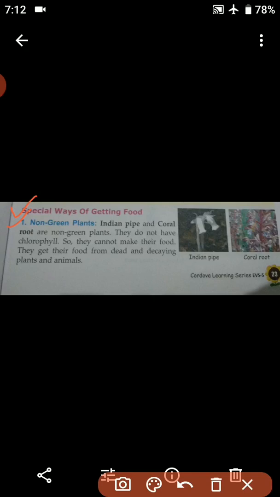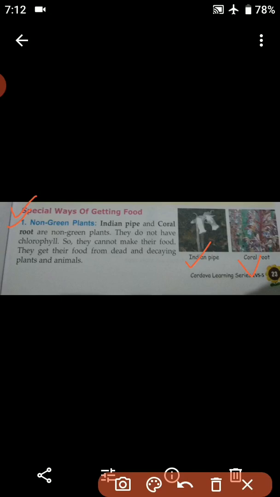By the name only you can understand they are non-green plants, which means they do not have chlorophyll. You see, Indian pine and coral root are non-green plants. Since they do not have chlorophyll, they cannot make their own food.